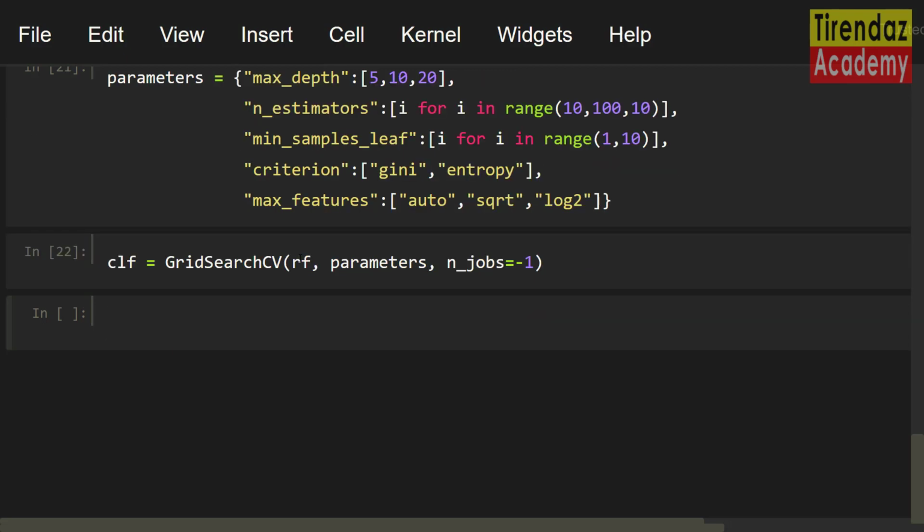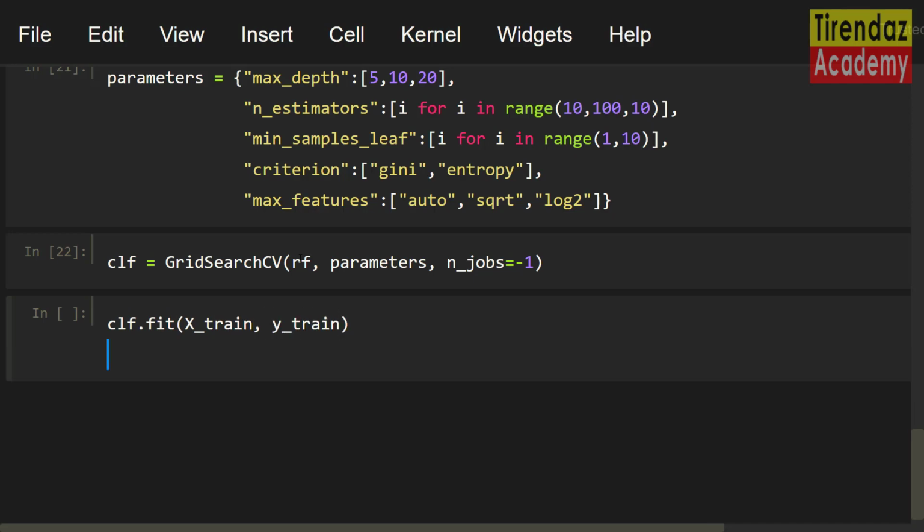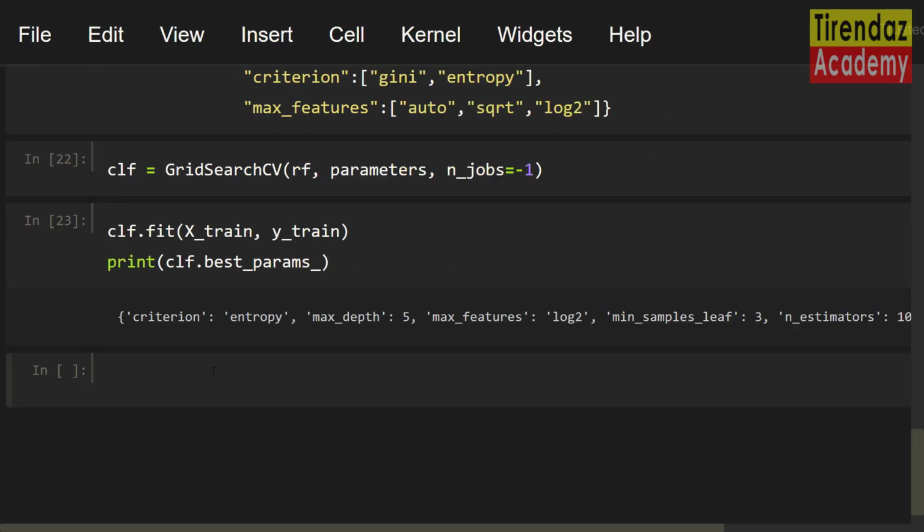Beautiful! Our model is ready to train. Next, I am gonna fit our model with the training set. clf.fit(X_train, y_train). To see the best parameters, I am gonna use the best_params_ attribute. print(clf.best_params_). When we execute this cell, you can see the best parameters.